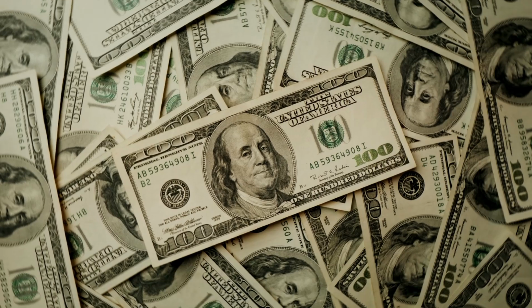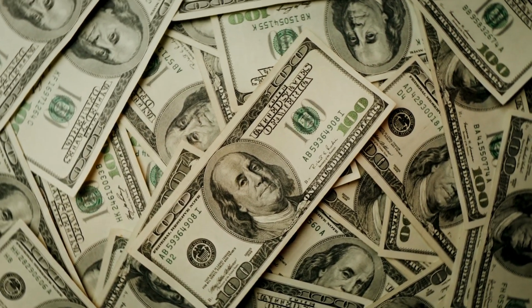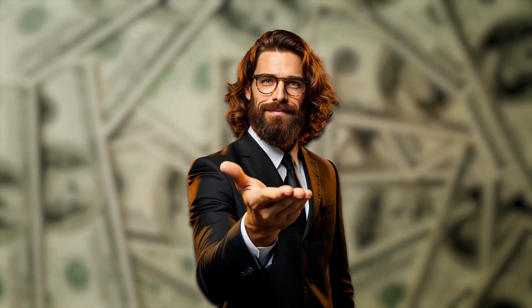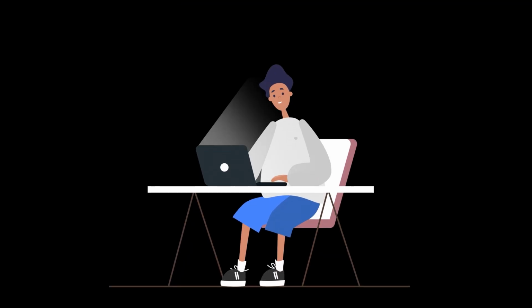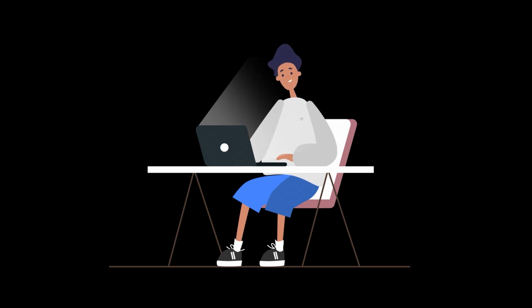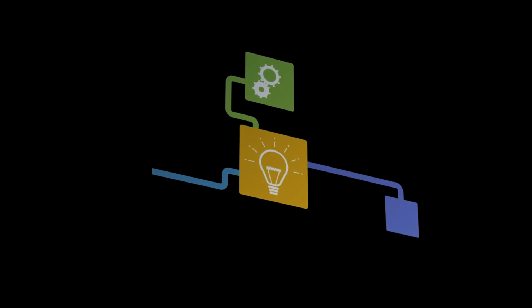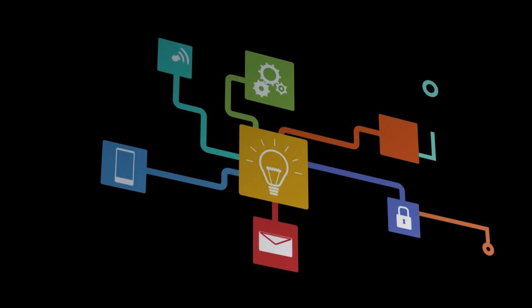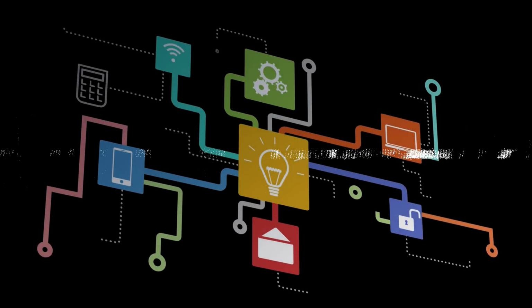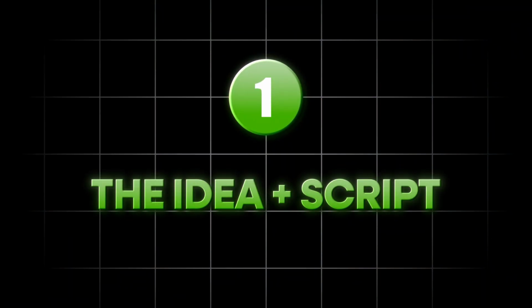Most creators don't have $3,000 to burn on a single video. I don't, and if you're watching this, you probably don't either. So instead of complaining, your boy Chase Brooks went full mad scientist. I tested every free AI tool I could find, broke some, fixed some, rewrote prompts 50 times, until I unlocked the perfect combination. And today I'm giving you the entire system, the blueprint for recreating that same cinematic magic for zero money. Step 1. The idea and script.